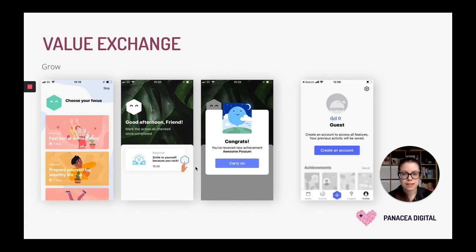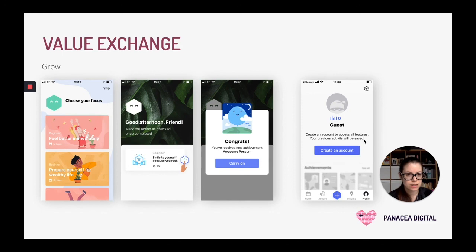And then when I get into the app, they're giving me one small action to do. It just says, smile to yourself because you rock. It's a very small action. I can do it immediately. And once I've ticked off that action, they're giving me an achievement, a badge for completing that action. So straight away, within the first maybe 30 seconds of interacting with this app, I understand how this app works. I understand how it can help me. And I'm even already getting some sense of satisfaction because in the first 30 seconds, I've already done something positive for myself and I've already been praised for it.